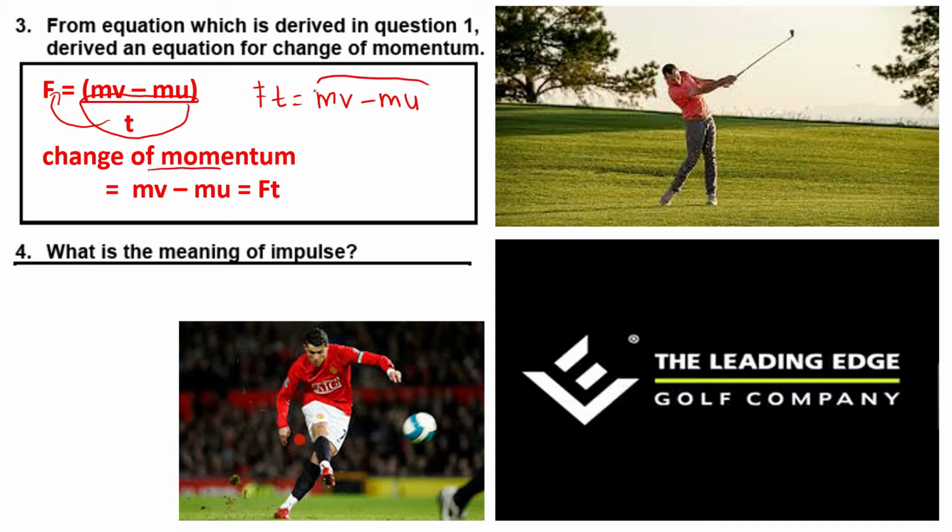This is the final momentum minus the initial momentum. So you get another equation: Ft equals mv minus mu.